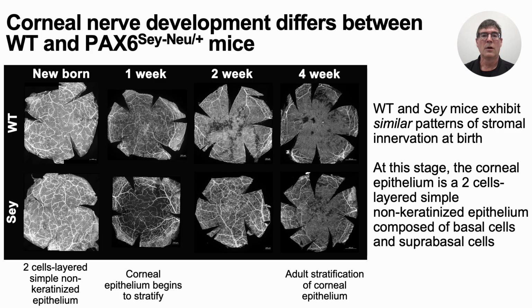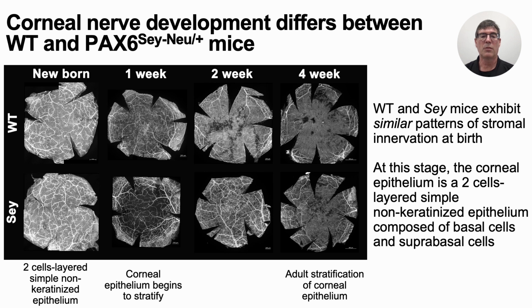In this slide, we assess if there are differences in corneal nerve development between PAX6 normal and PAX6 mutant mice. Unlike humans, the mouse corneal epithelium becomes stratified after birth. Stratification really gets underway after the mice open their eyes, which occurs at about 2 weeks after birth.